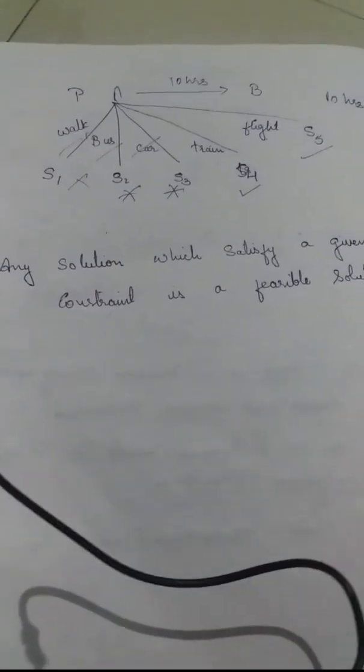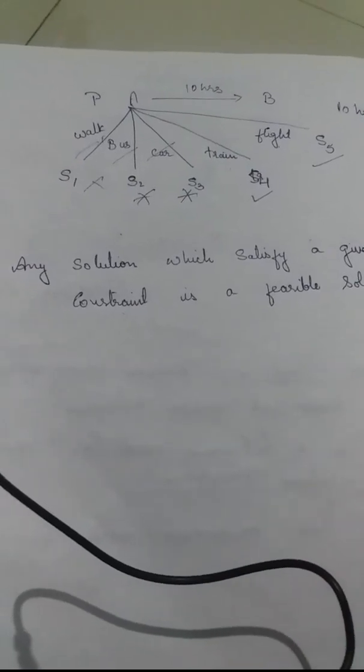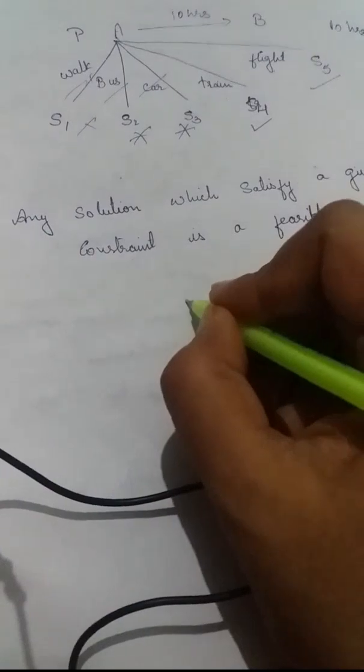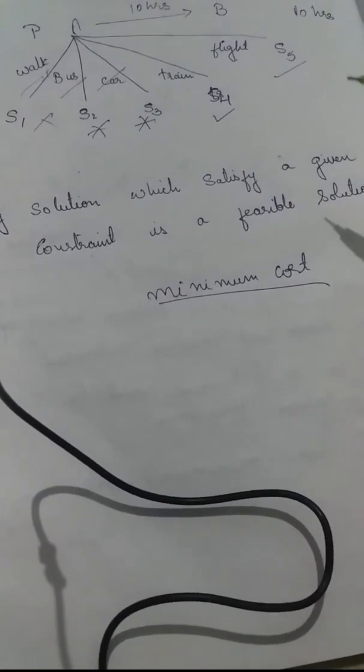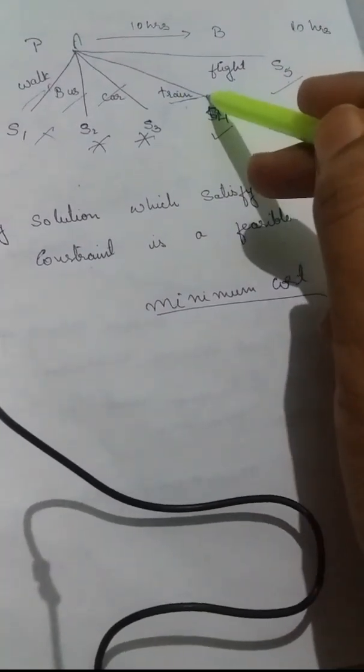Now if I apply one more constraint that I have to reach the city within minimum cost, then if I apply this condition, the only solution which I will get is by train. Train is the only solution which I will get.